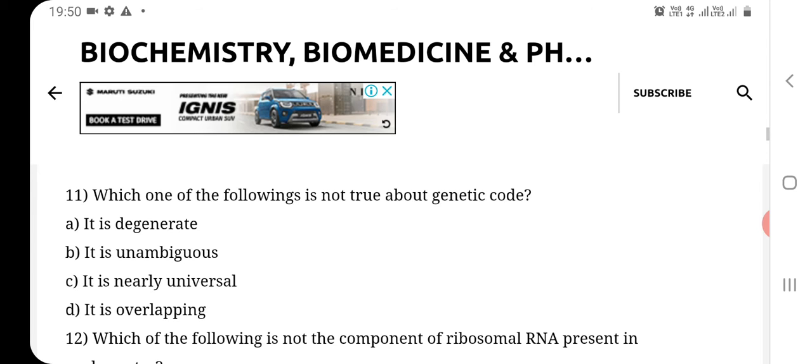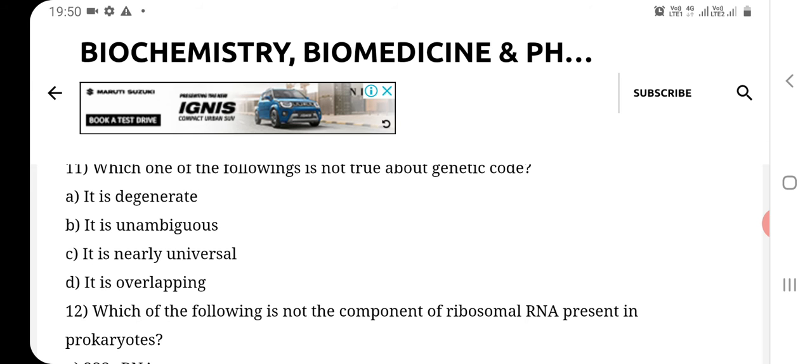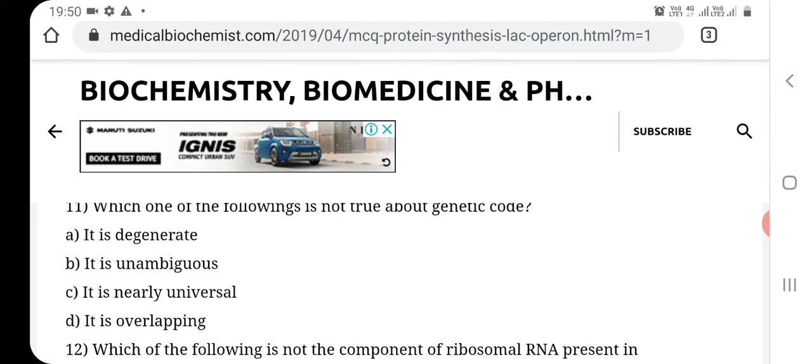Now question number 11. Which one of the following is not true about the genetic code? Option A, it is degenerate. Option B, it is unambiguous. Option C, it is nearly universal. And option D, it is overlapping. So the correct answer of this question number 11 is D option, that is it is overlapping. Actually this genetic code is non-overlapping.